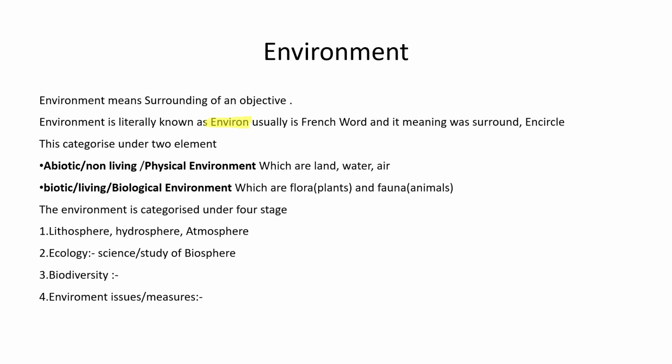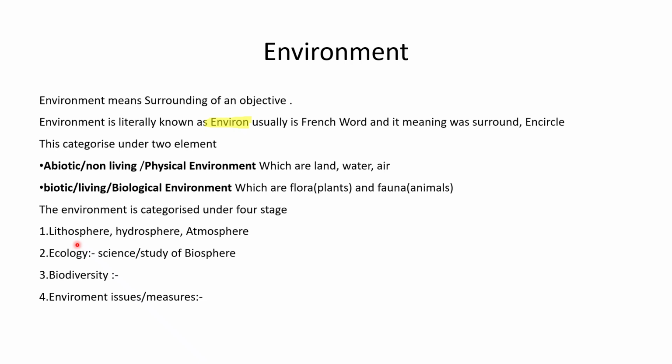In this environment, we have categorized four stages. The first stage is lithosphere, hydrosphere and atmosphere. The second category is ecology, and the third category is biodiversity. The fourth category is environmental issues, their problems and measures, and damages caused by humans, and applications and preventions are discussed in this stage. Now I will give a short definition of these four categories. In the next video we will explain them briefly.